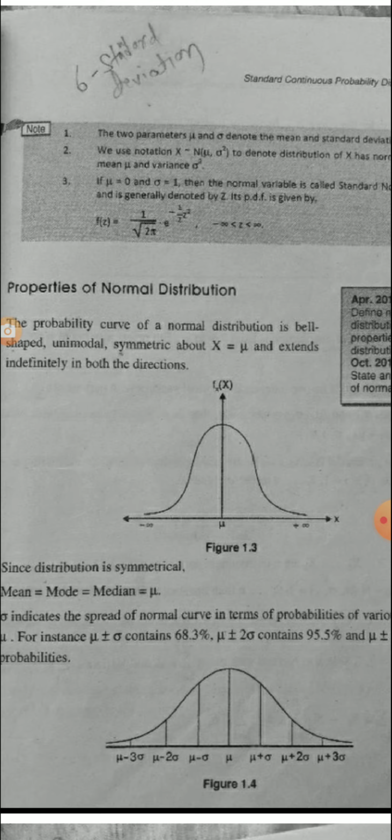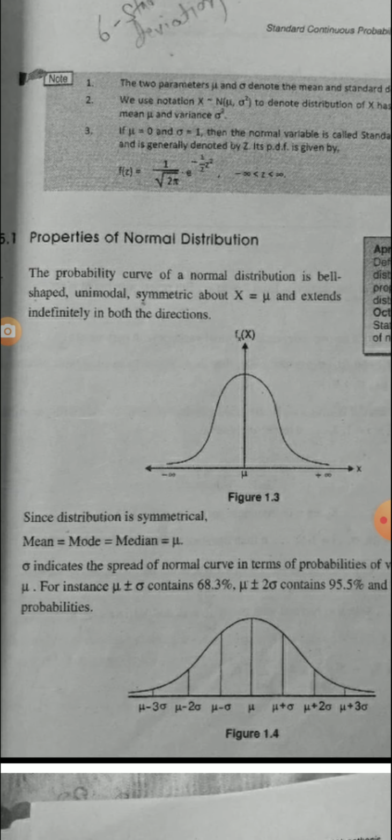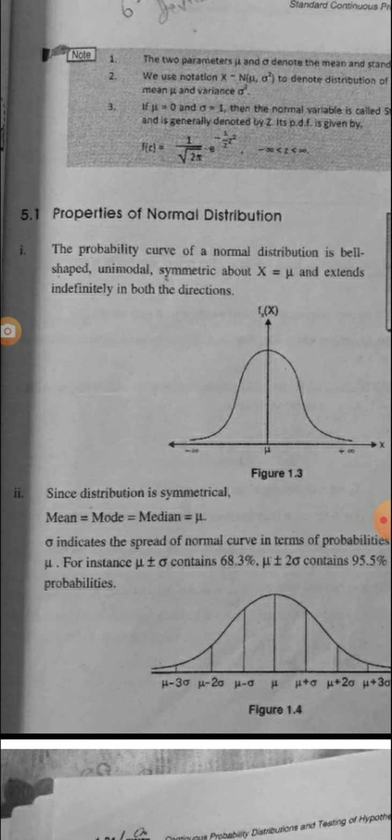Second property is, since distribution is symmetrical, mean equals mode equals median equals mu. Sigma indicates the spread of normal curve in terms of probabilities of various intervals around mu.